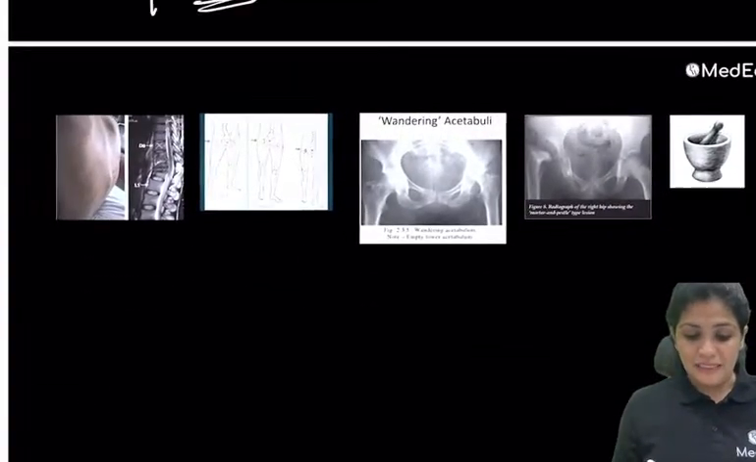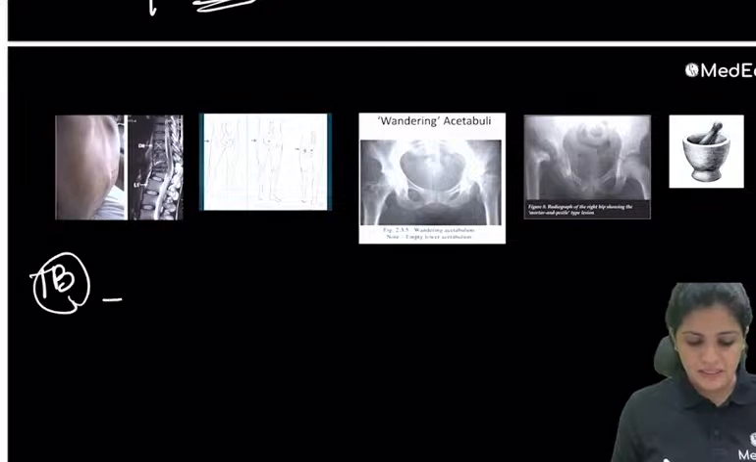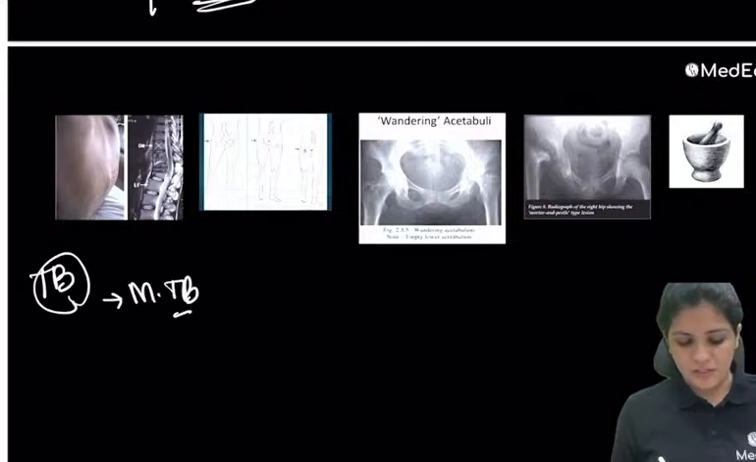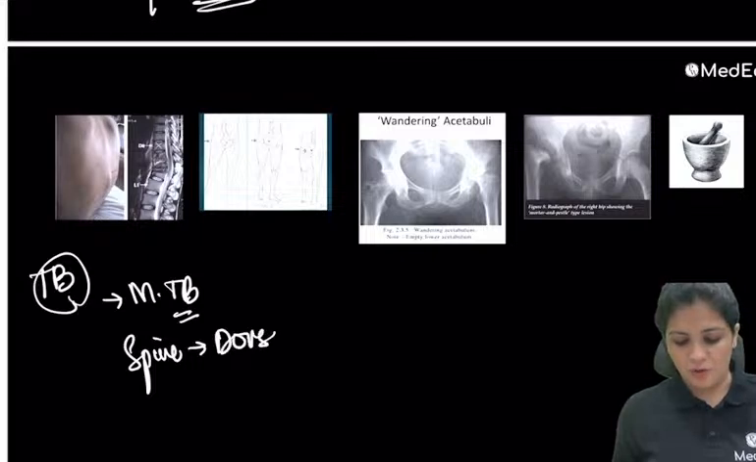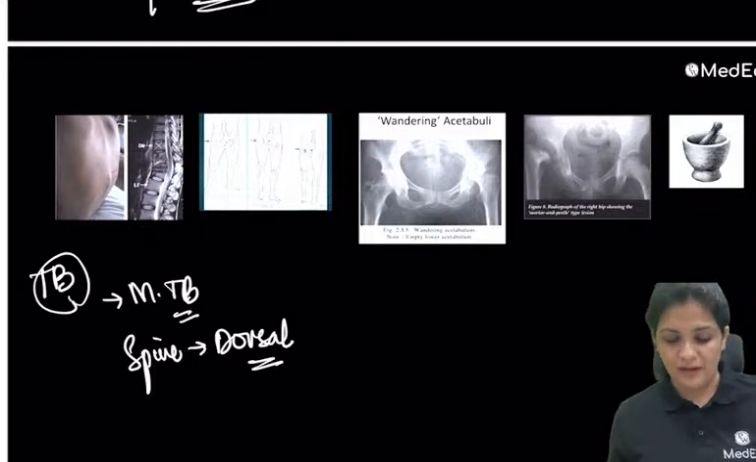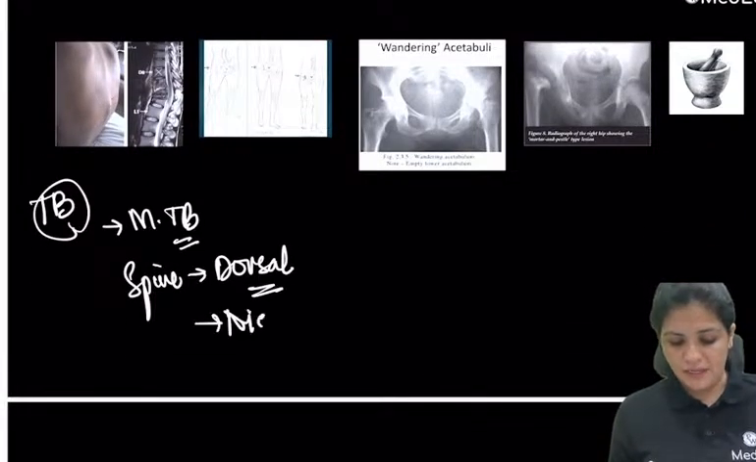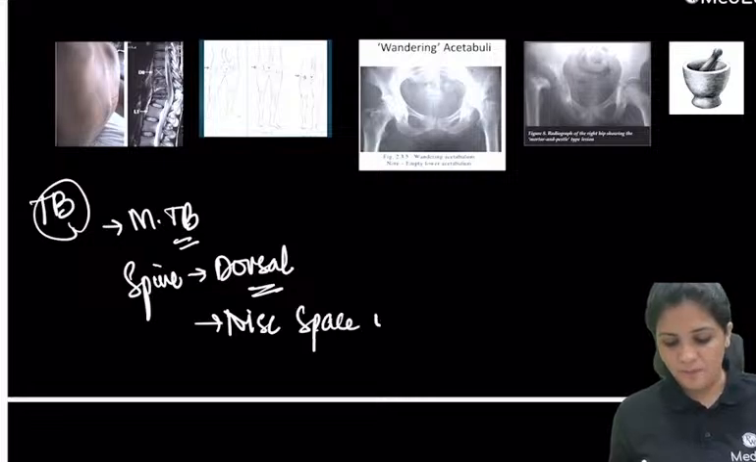Now coming to TB, that is tuberculosis, Mycobacterium tuberculosis, most commonly involving the spine, especially the dorsal vertebra. So here the disc space is narrowed.